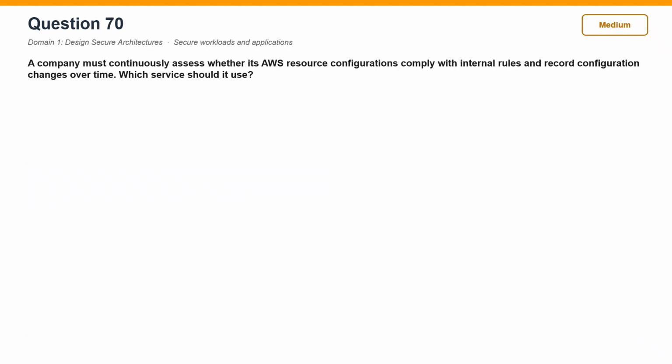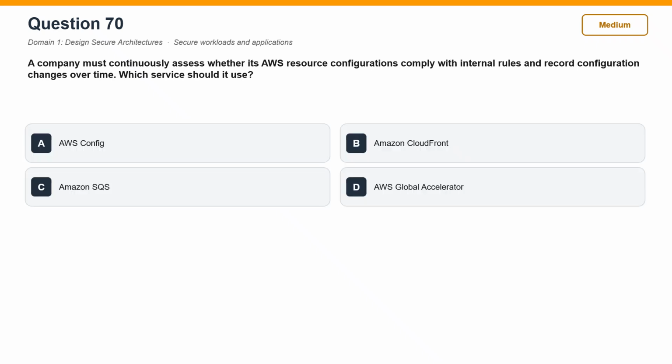Question 70. A company must continuously assess whether its AWS resource configurations comply with internal rules and record configuration changes over time. Which service should it use?